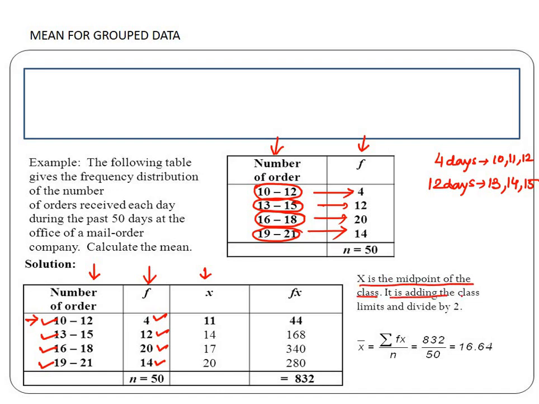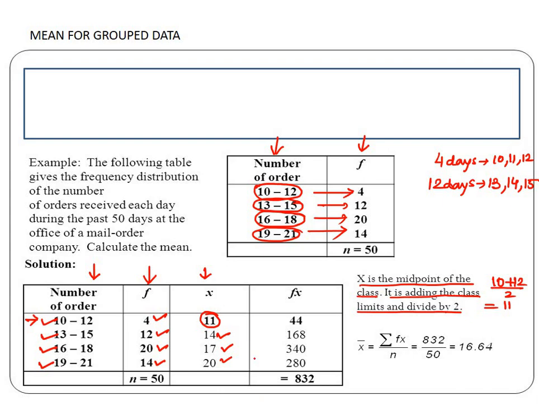It is adding the class limits and dividing by 2. That means for the first one it is 10 plus 12 divided by 2, which equals 11. So we have taken the first one as 11. Similarly for the second one, 13 plus 15 divided by 2 gives us 14. So we have taken the second one as 14. Similarly the other two we have taken.